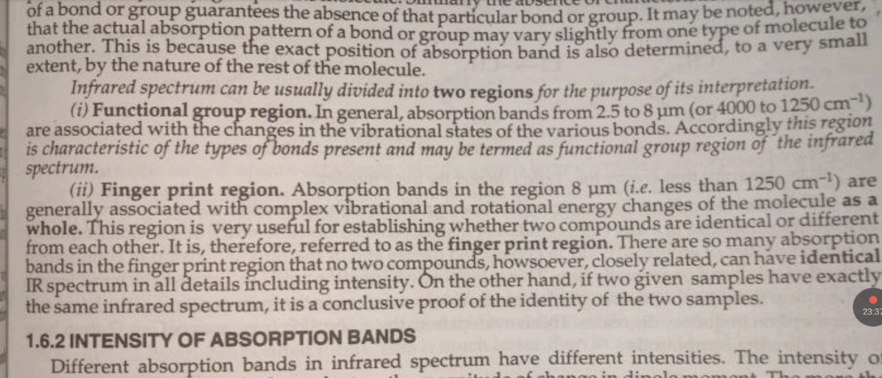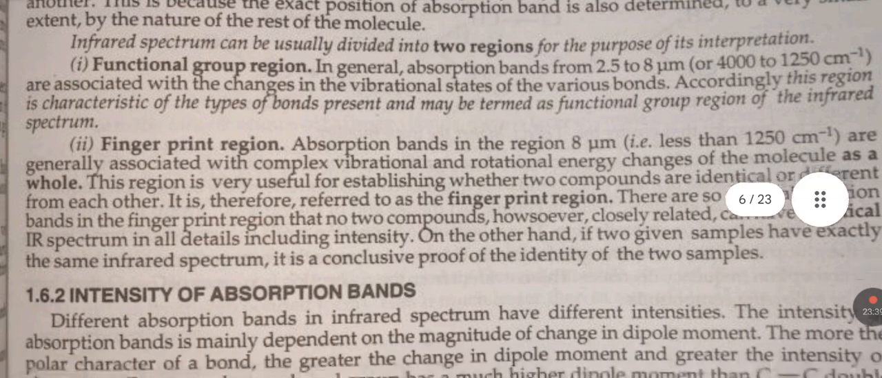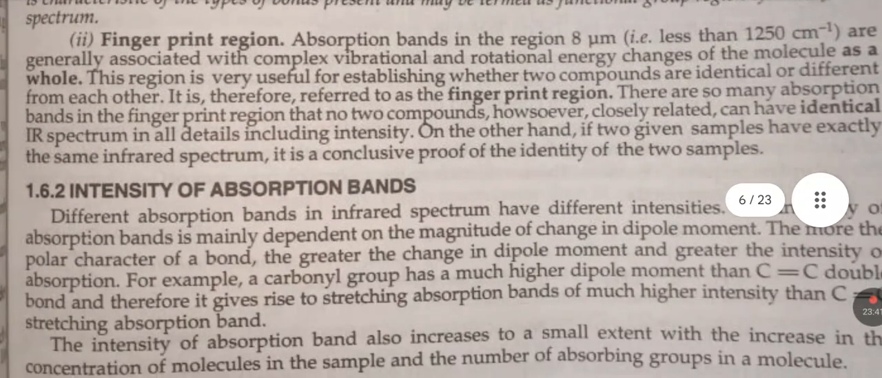Fingerprint region. Absorption bands in the region beyond 8 μm are generally associated with complex vibrational and rotational energy changes of the molecule as a whole. This region is very useful for estimating whether two compounds are identical or different from each other. This is therefore referred to as the fingerprint region.